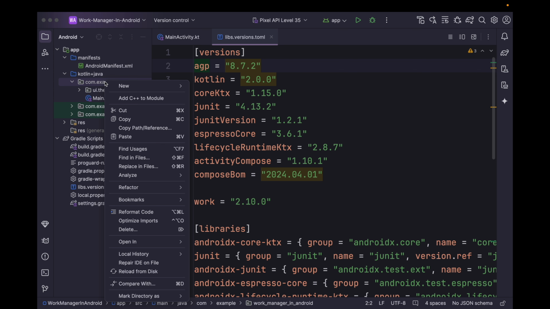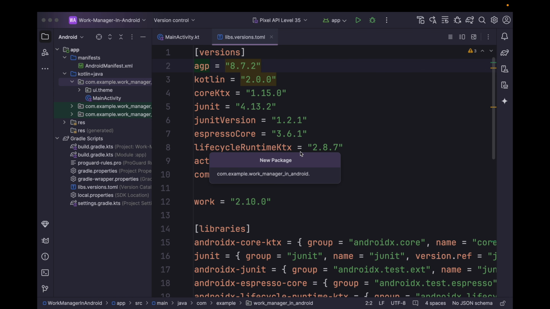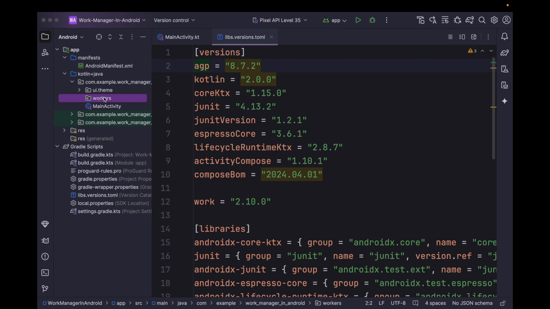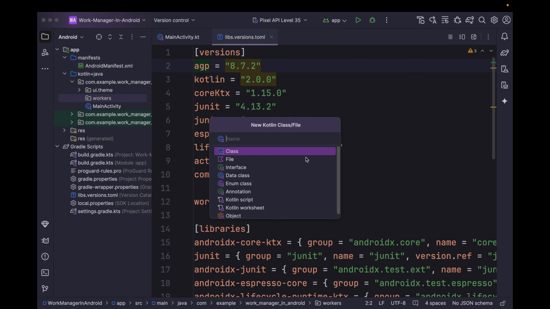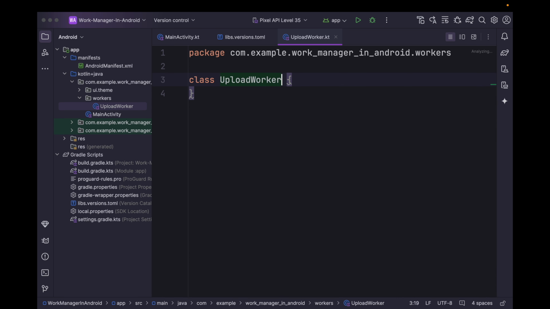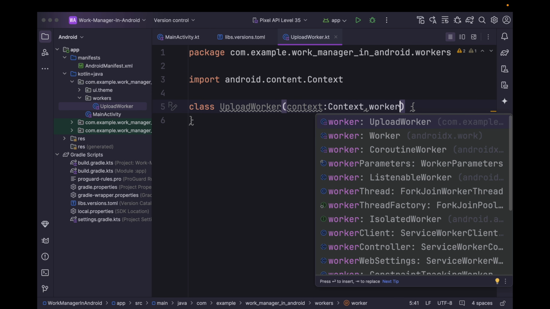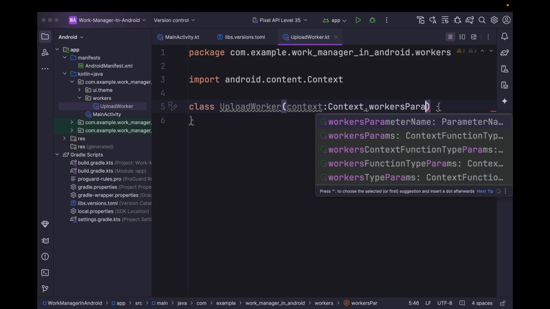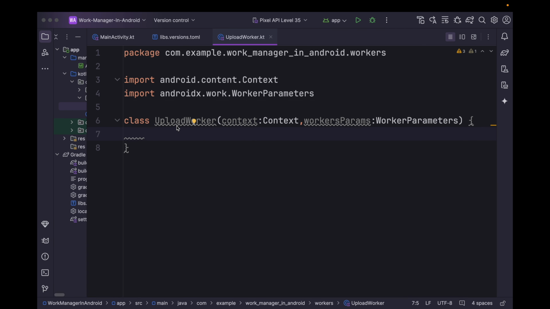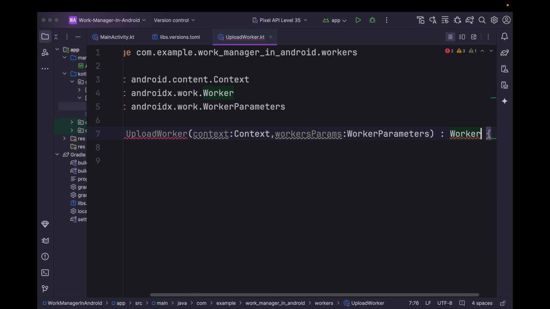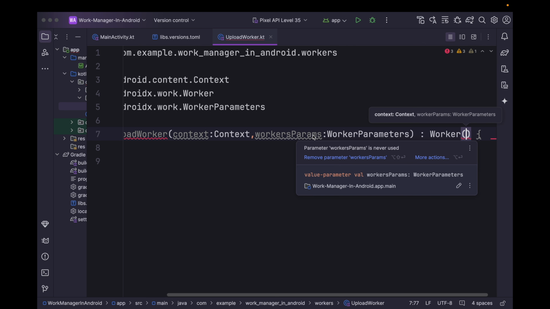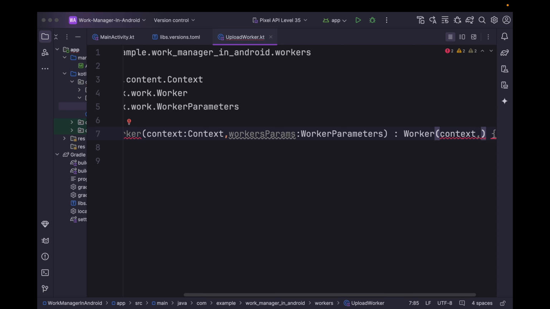So in our root package, we can simply create a new package and let's name it as workers. Within this package, we want to define an upload worker. So let's say upload worker. Now we can take context and worker params as a constructor. So we can say context of type context and worker params of type worker params. We can extend this upload worker class to worker, pass the context and worker params. So we can say context, comma, and worker params.